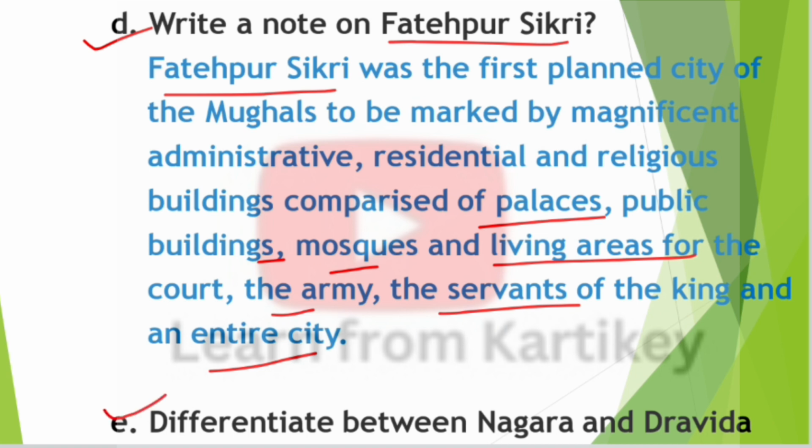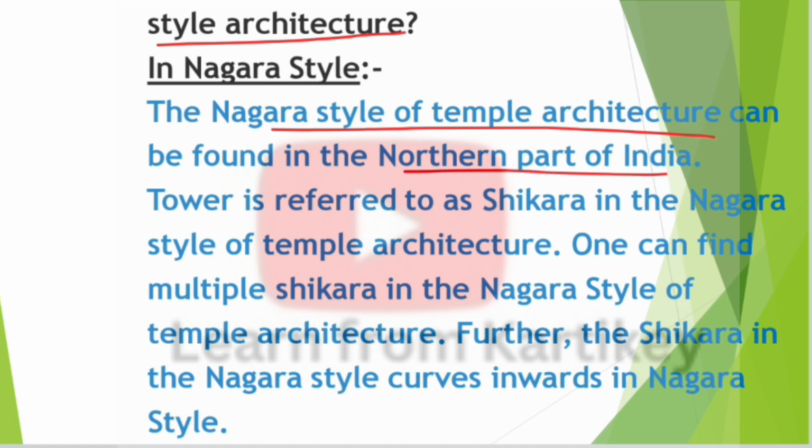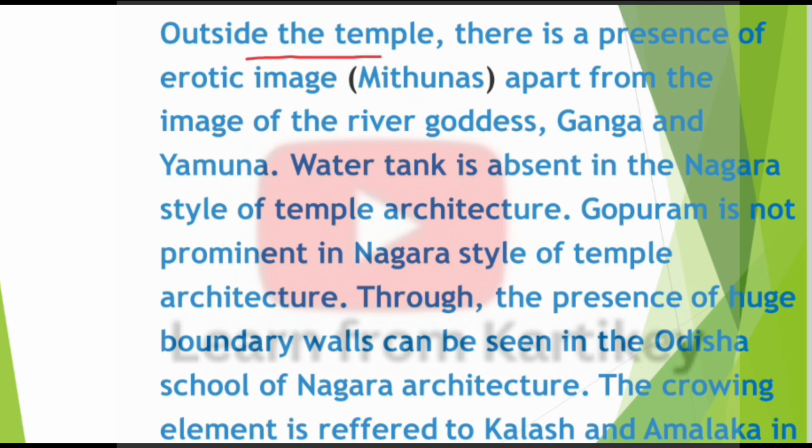So next question, question number E. Differentiate between Nagara and Dravida style architecture. So answer. The Nagara style of temple architecture can be found in the northern part of India. The tower is referred to as Shikhara in the Nagara style. One can find multiple Shikharas. Further, the Shikhara in the Nagara style curves inwards. Outside the temple, there is a presence of erotic images.